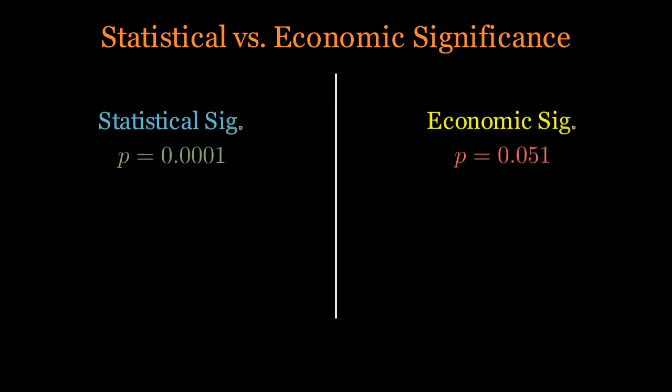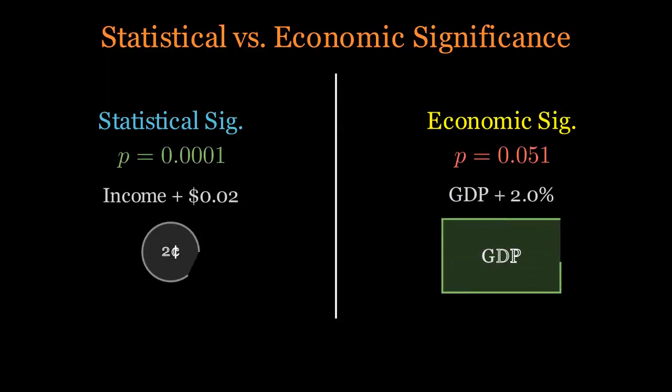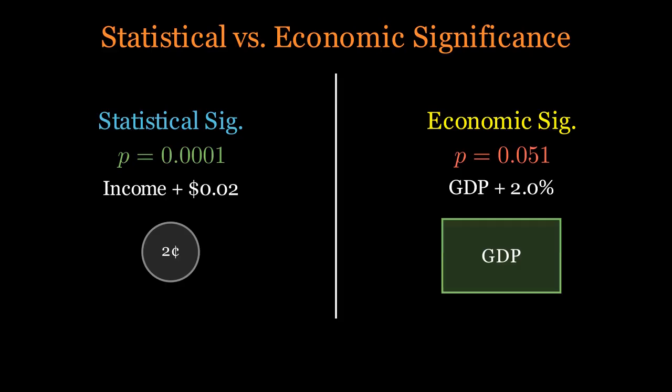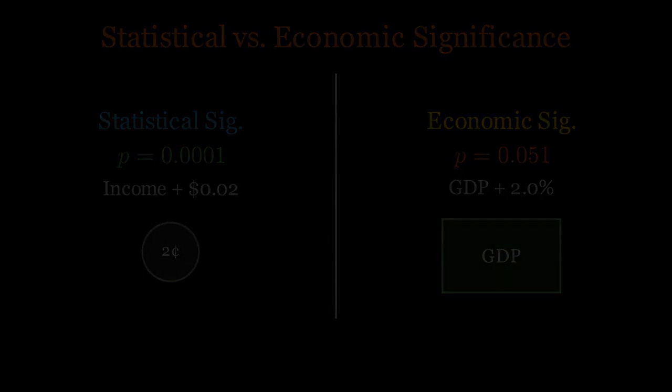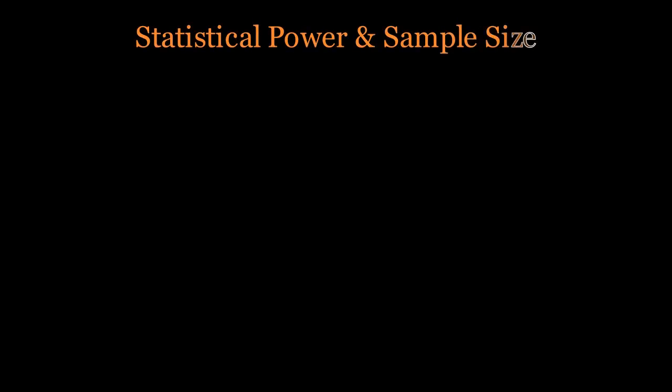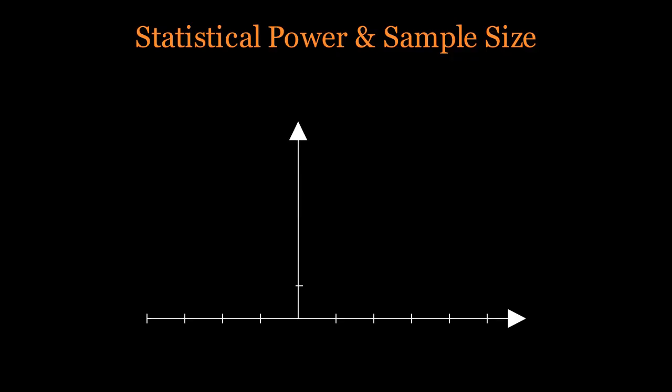One of the most dangerous traps in econometrics is confusing statistical significance with economic significance. Statistical significance asks, is this effect likely due to chance? Economic significance asks, does this effect actually matter in the real world? A study with a massive sample size might find a p-value of 0.0001 for a policy that increases income by only 2 cents. That is statistically significant but economically irrelevant. Conversely, a p-value of 0.051 on a policy that increases GDP by 2% is highly relevant, even if it's marginally non-significant.